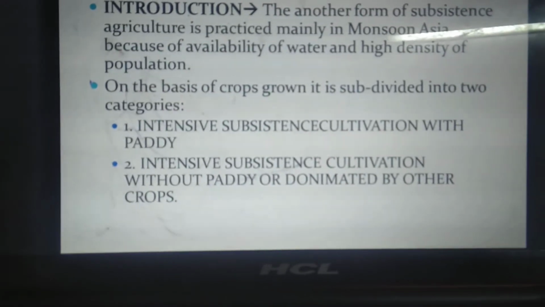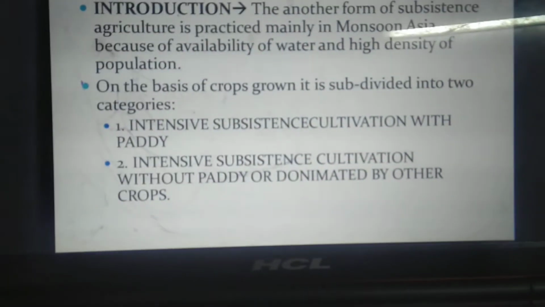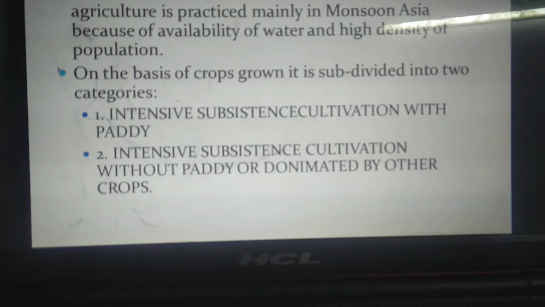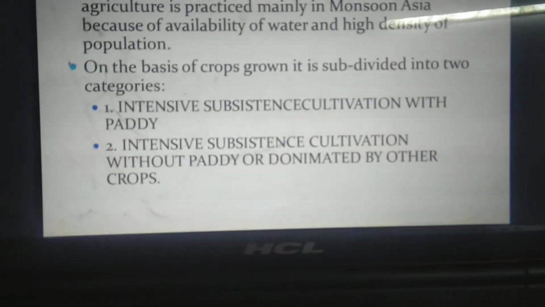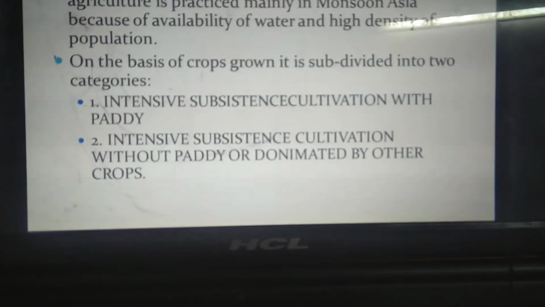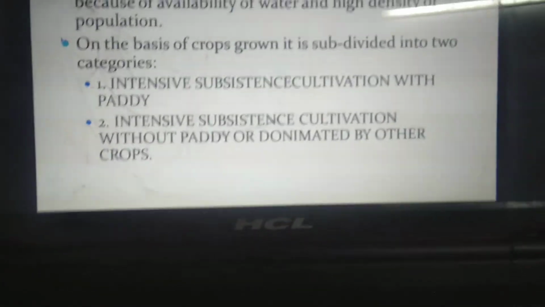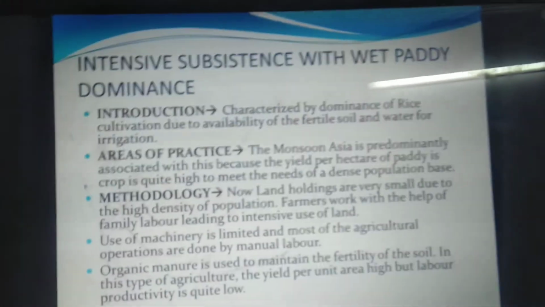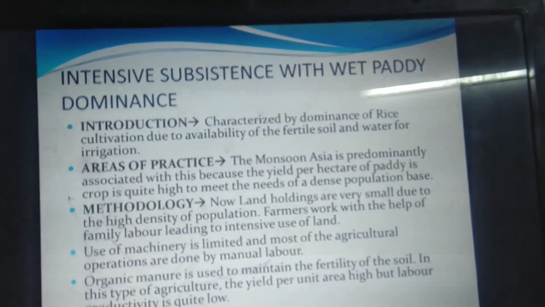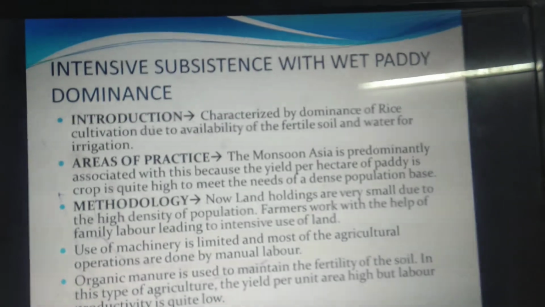Now, on the basis of the crops grown in this part of the world, it is further subdivided into two categories: intensive subsistence cultivation with paddy as the dominant crop, and intensive subsistence cultivation without paddy, or dominated by other crops. So, intensive subsistence cultivation with paddy dominance.